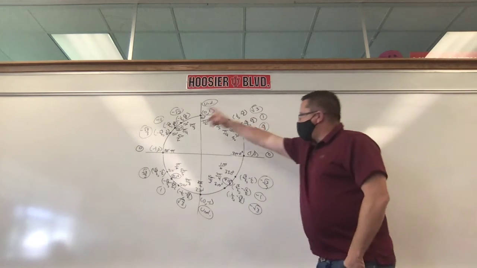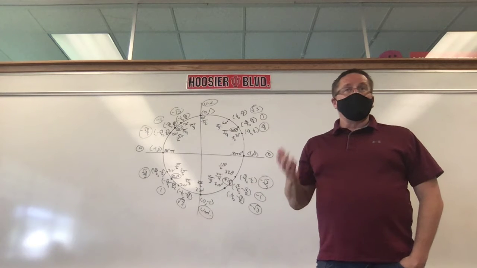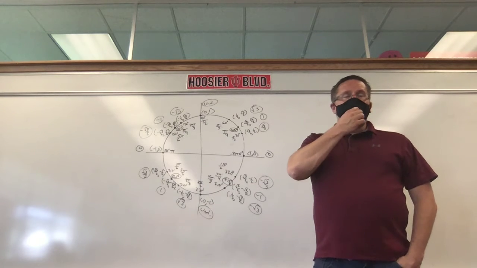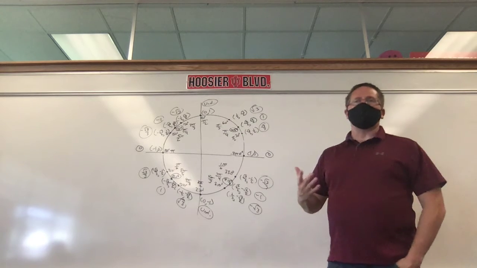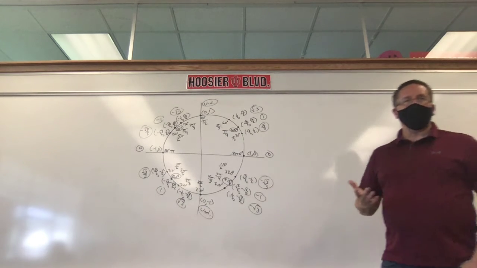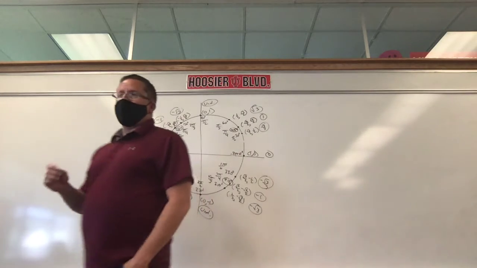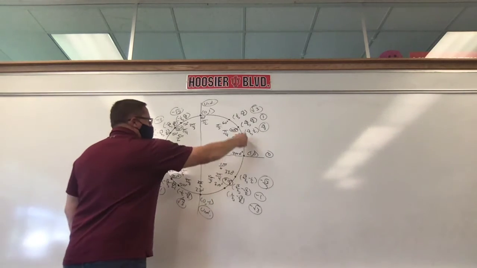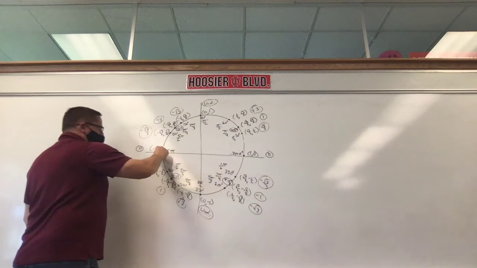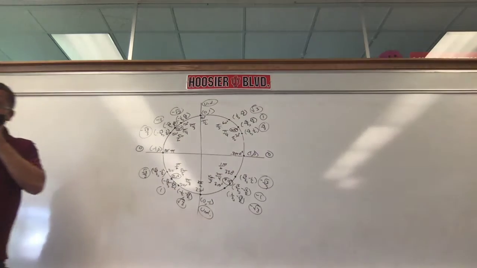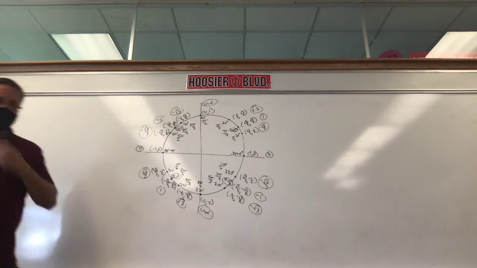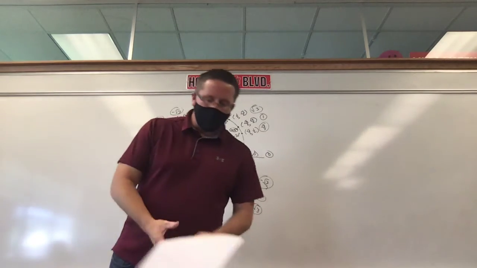If you go all the way around, the tangents will repeat themselves. But you only have to go halfway around to have, what did I say? All the way around for sines and cosines to repeat themselves. Tangents, you only have to go halfway around, okay? That doesn't work with sine. For example, here, if we were halfway around, if we go 30 degrees, are our sines the same? No. One's positive half, one's negative half, okay?